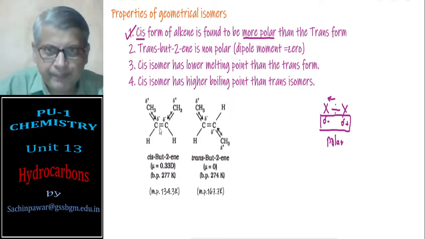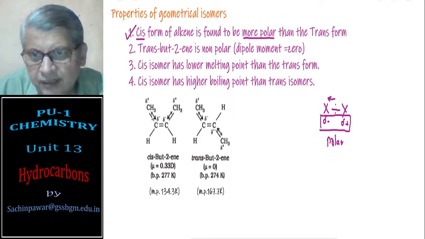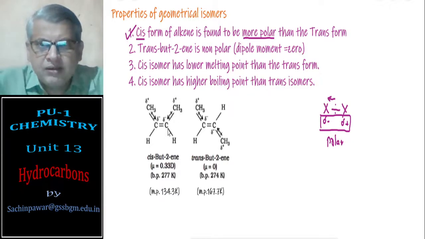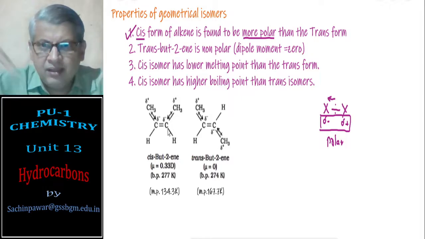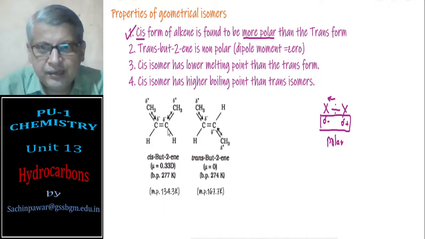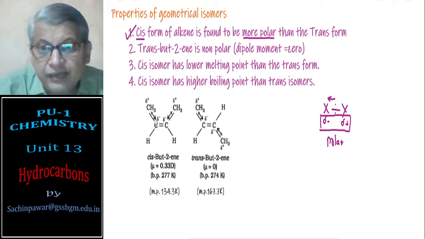And you see in cis, the electron displacement is taking place in the same direction. Here C to C, CH3 to C, CH3 to C. So it is taking place in the same direction. Since this is a directional property, it becomes a vector property, and when two vectors are moving in the same direction, they will add together, and as a result, it will remain polar.